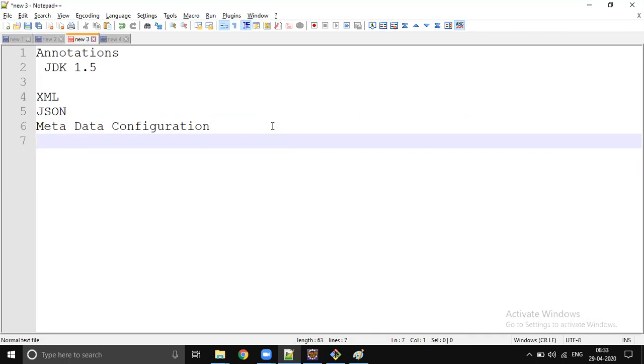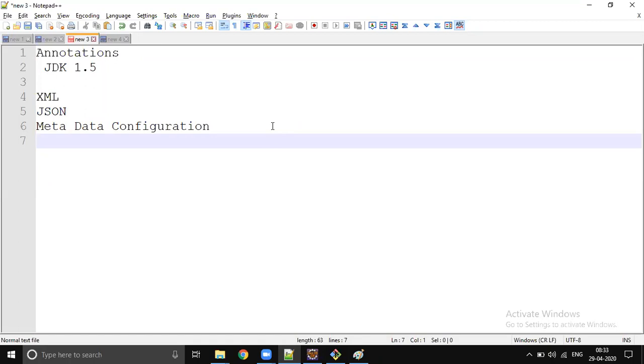Minimum. In some projects, we used to write more than one or two XML files. It's such a huge, complicated thing. As a Java developer, you must know the XML language and all the rules we must follow to write XML configuration. So you must know all those things.